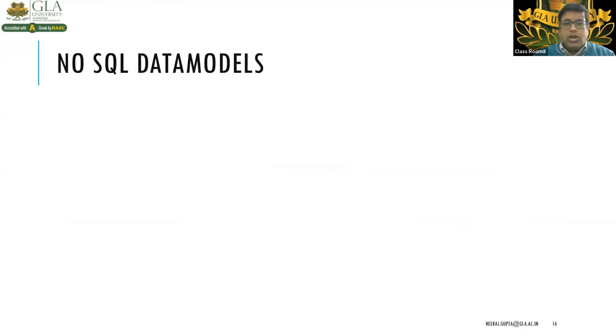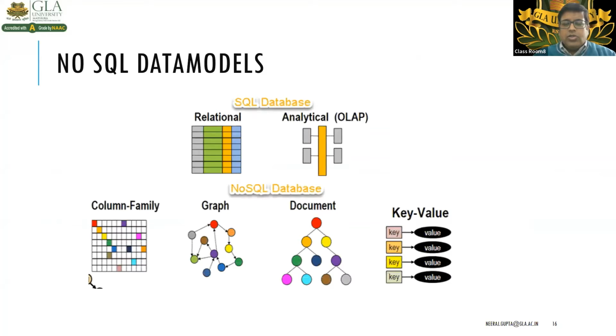But in NoSQL data models, in this image you see two parts. The upper part is related to the SQL database. The lower part is denoted to the NoSQL database. The NoSQL database has data models like column family, graph, document, and key-value pairs. So NoSQL databases are divided into these four categories, right?